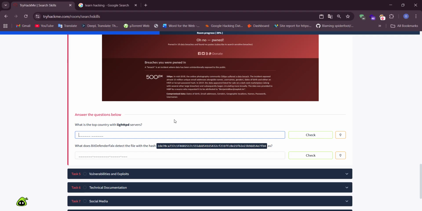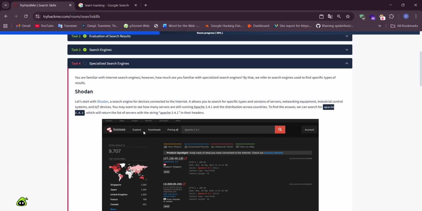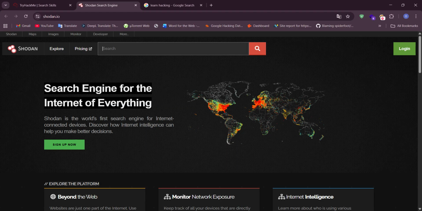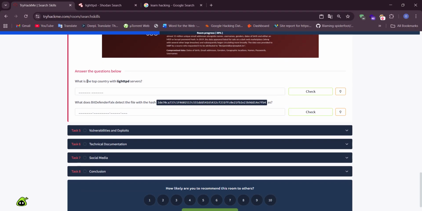What is the top country with lighttpd servers? Okay, for this question we use Shodan. We will use Shodan and lighttpd. Okay, and we can see that United States is the first. And top country is United States.